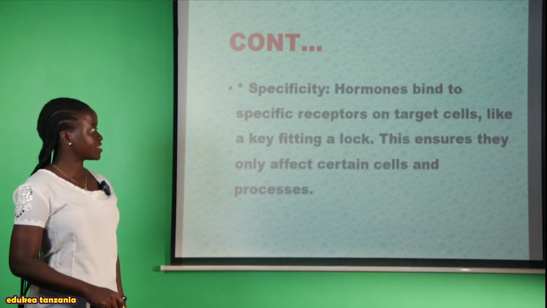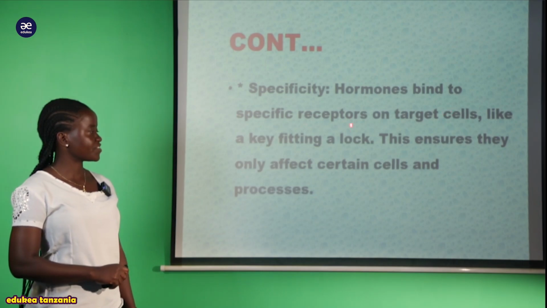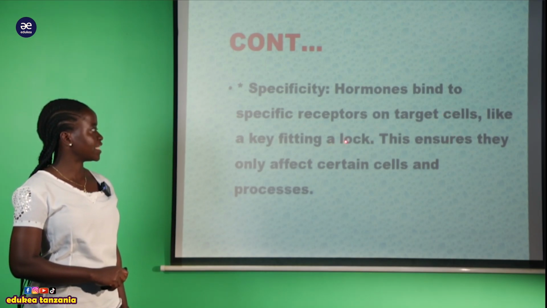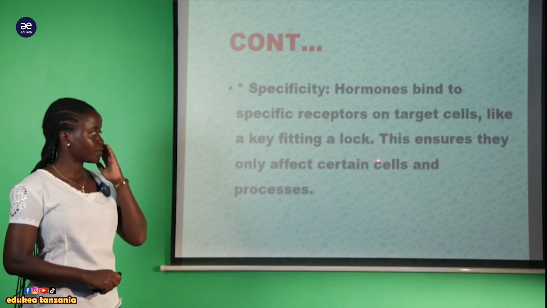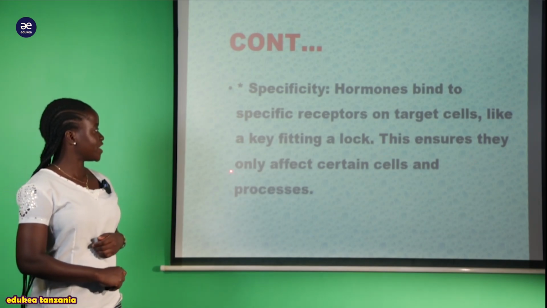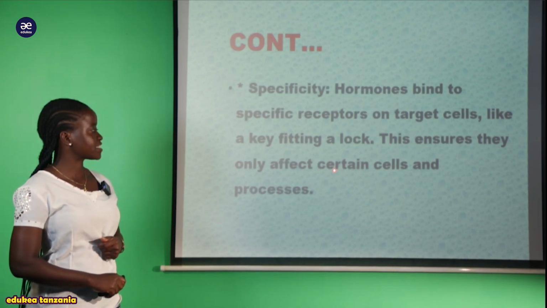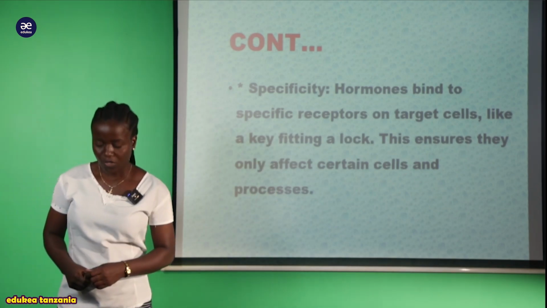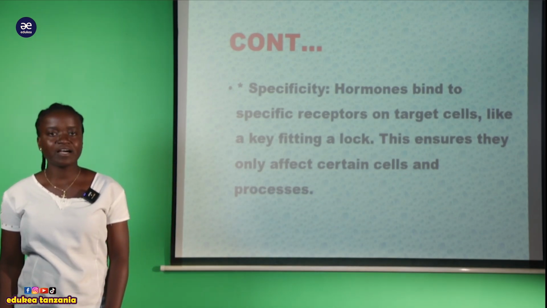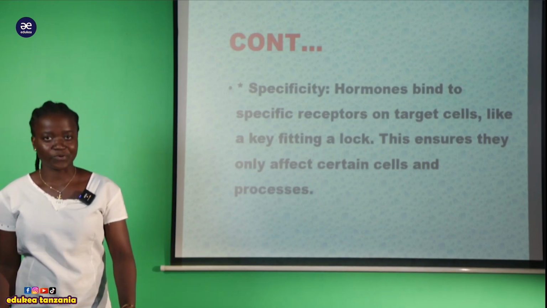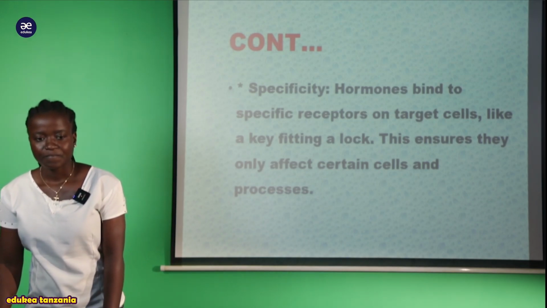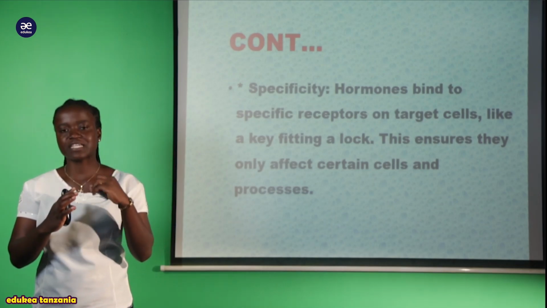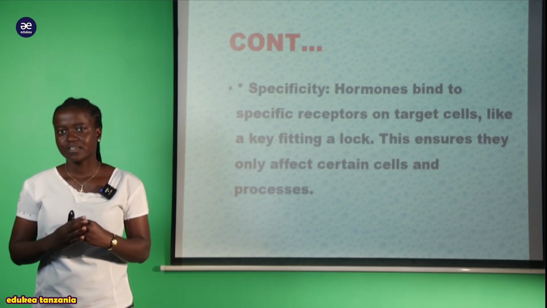Now, we are saying that the hormone binds to the specific receptor on target cells, like a key fitting a lock. So this ensures they only affect certain cells and processes. So here, my student, you can remember the key and lock theory. That is, tunasema kwamba hizi hormones zinakuwa specific to its targeted place.